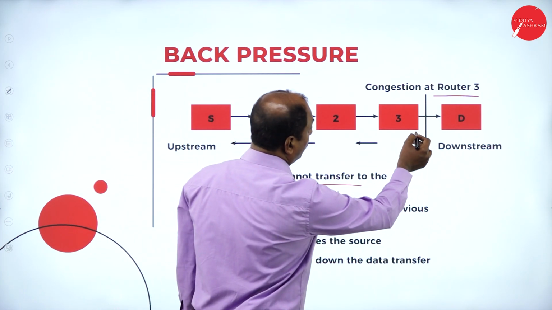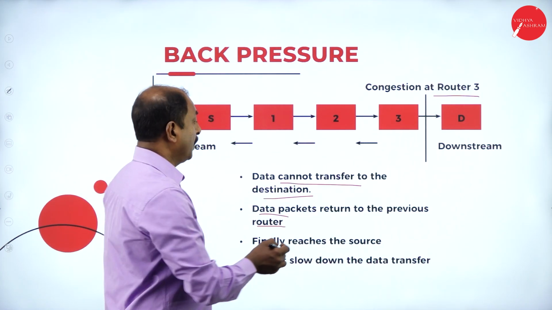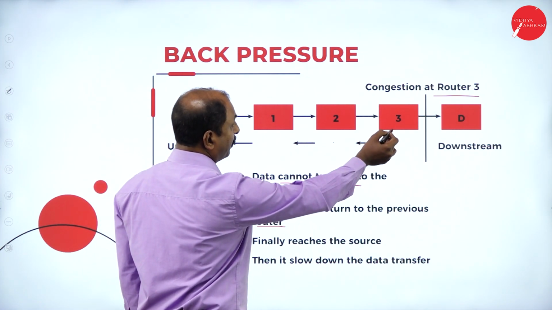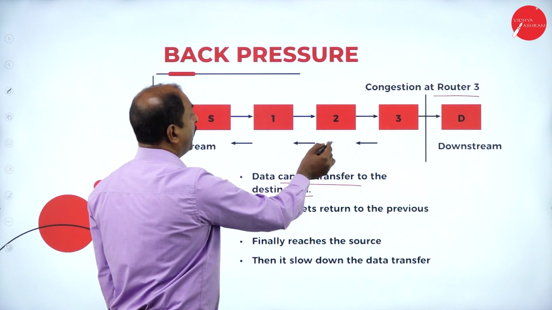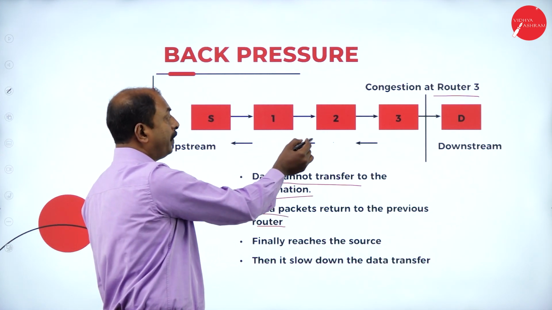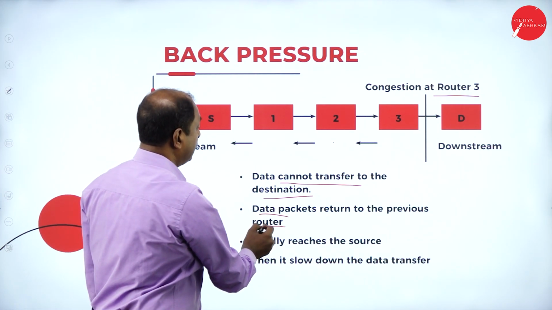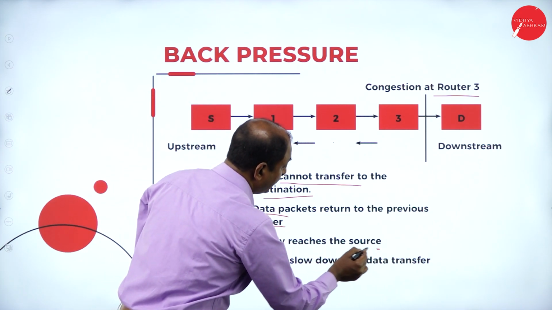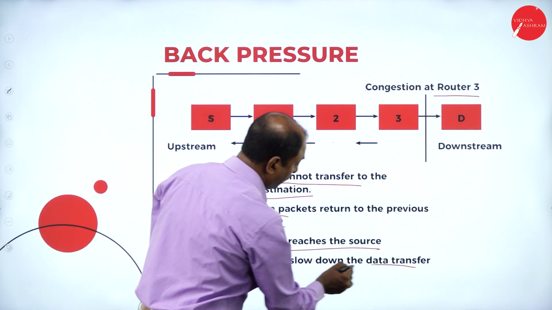The data packets that already reached router 3 will be moved back to the previous router. All the packets from here move to router 3, and from 2 they move back to router number 1 and to the source. So this is the meaning of data returned to the previous router. Finally it reaches the source. Then it slows down the data transfer.